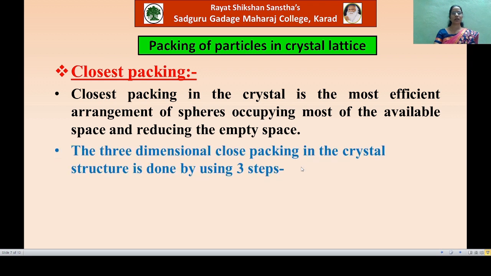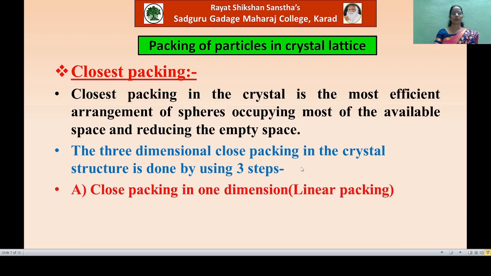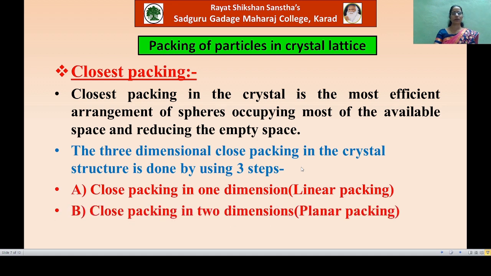Now see, the 3-dimensional close packing in crystal structure is done using 3 steps. First step, close packing in 1 dimension. It is also called linear packing. Second step, close packing in 2 dimensions, also named planar packing.